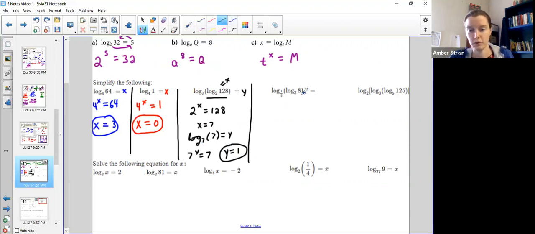Next, I've got another 2-layer one. So first I'm going to do the inside only and ask myself 3 to what power equals 81. Okay, I could count up or I could use my calculator. 3 squared is 9, 3 cubed is 27, but 3 to the 4th power is 81. So that means inside of this parenthesis, the answer of that part would be 4.